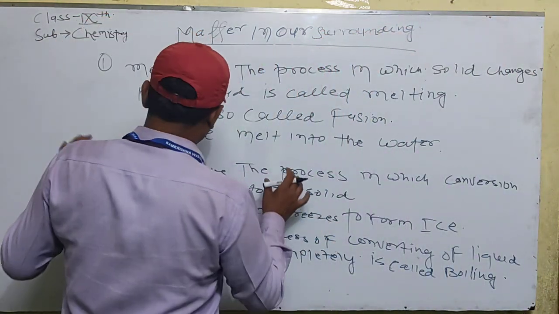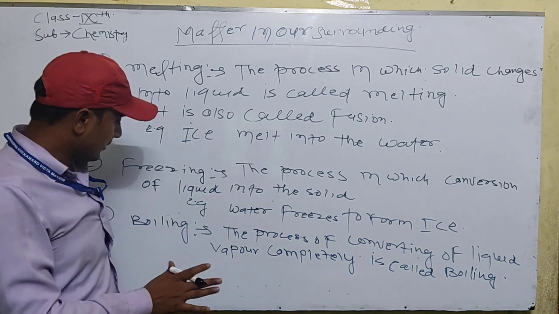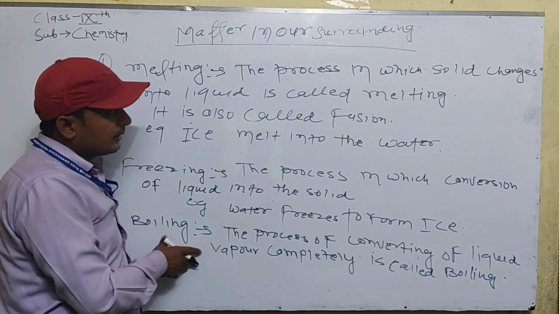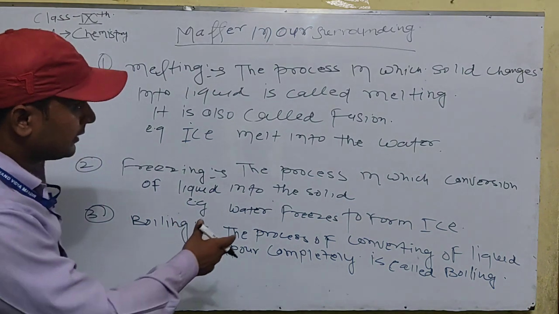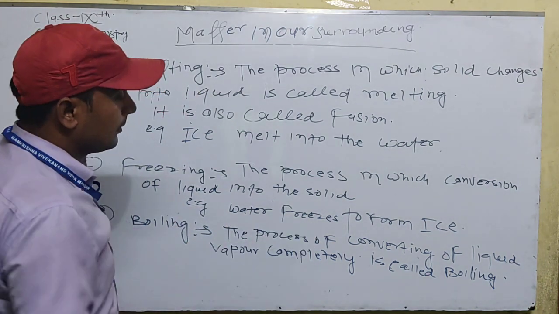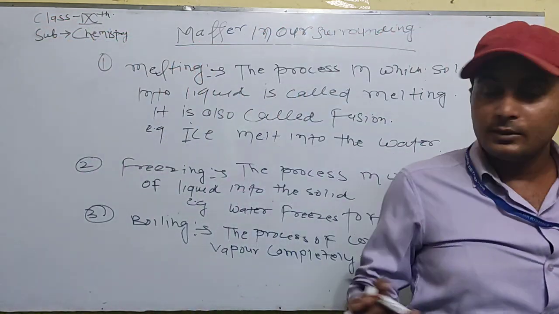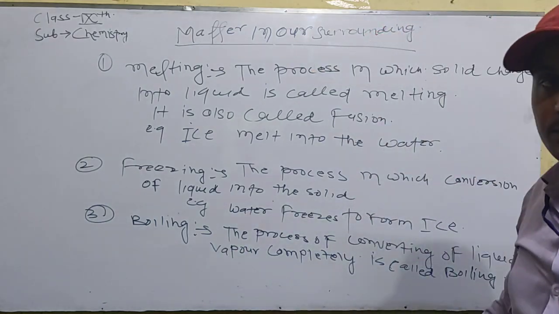It is called freezing. The third factor, the most important factor, is boiling. What is boiling? Boiling is the process in which a liquid is converted completely into vapor, the gaseous form. When a liquid changes into vapor, it is called boiling.